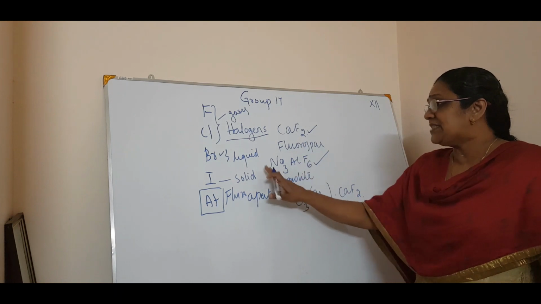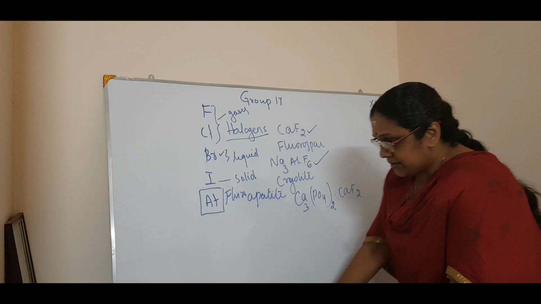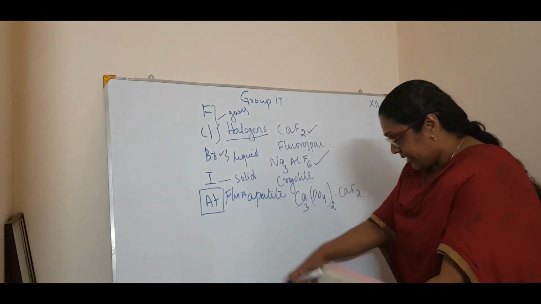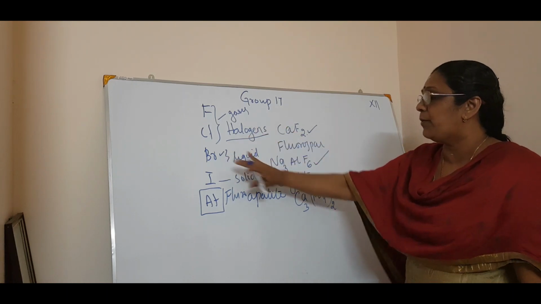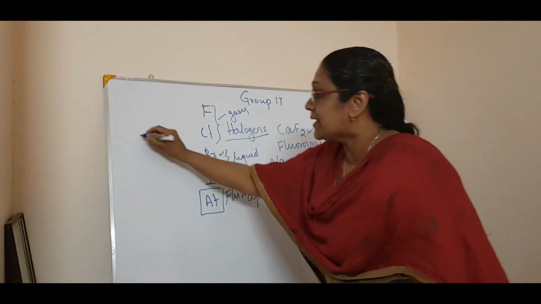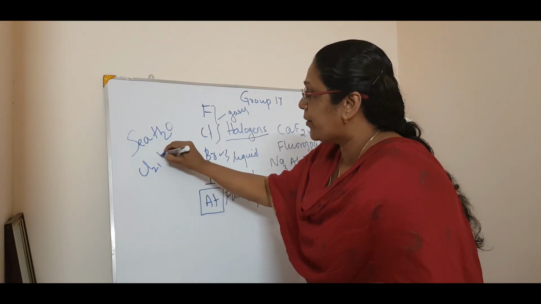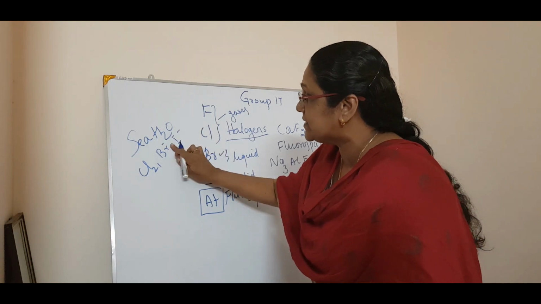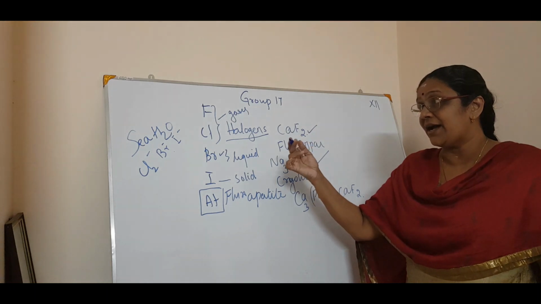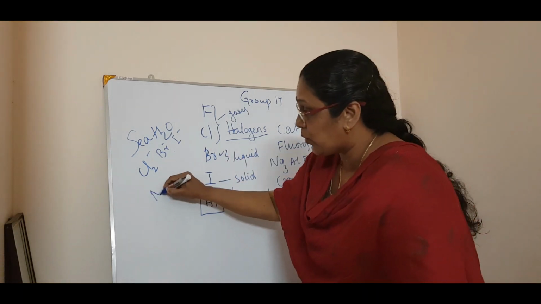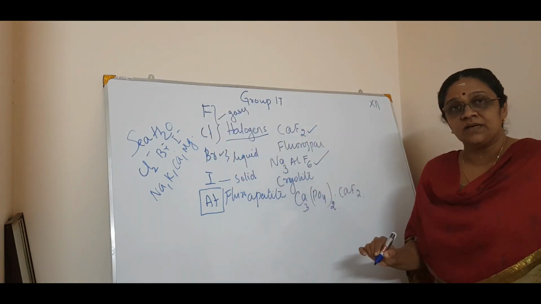Right. Now as far as chlorine, bromine and iodine are concerned, seawater contains chloride, bromide and iodide ions of sodium, potassium, calcium and magnesium abundantly.